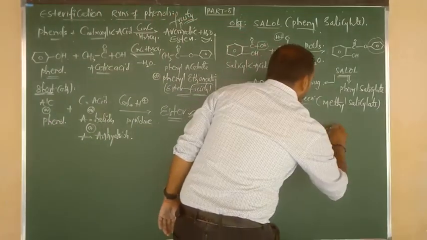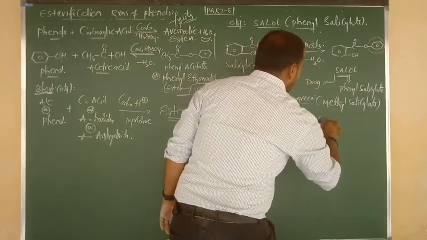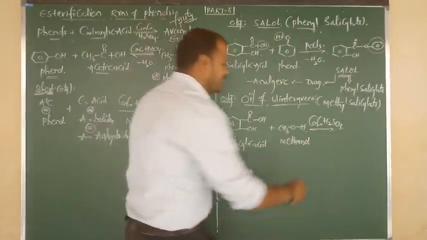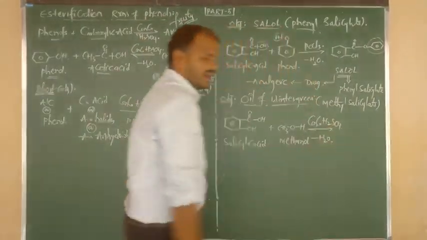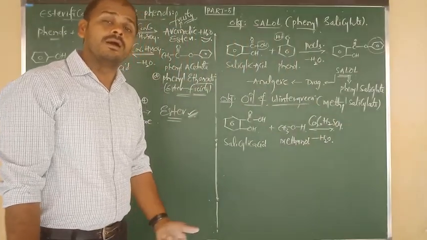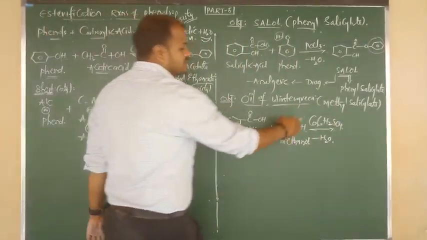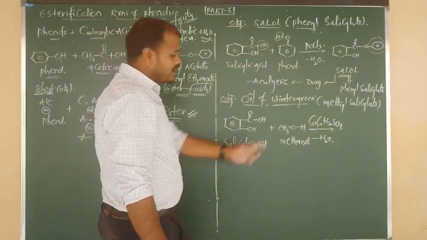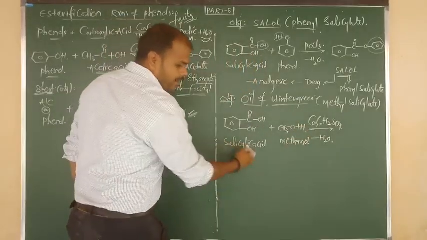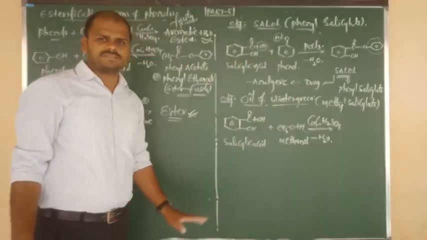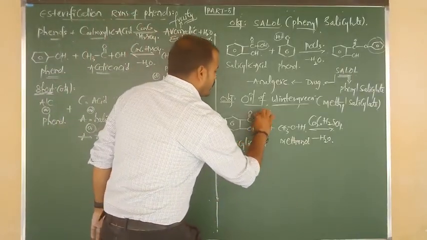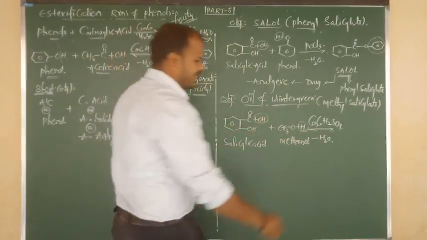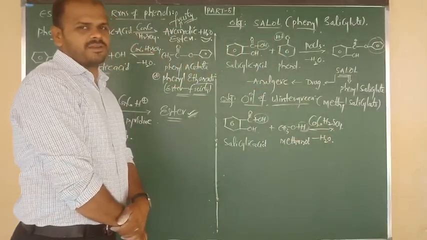And here, for the elimination of a water molecule, we can use concentrated sulfuric acid, and also we can take POCl3. The purpose is the same: dehydration, that is, removal of a water molecule. Again this is the application of esterification. So in alcohol OH cleavage, in carboxylic acid CO cleavage, this should be fixed. Now OH minus combines with H plus and is removed in the form of water molecule.